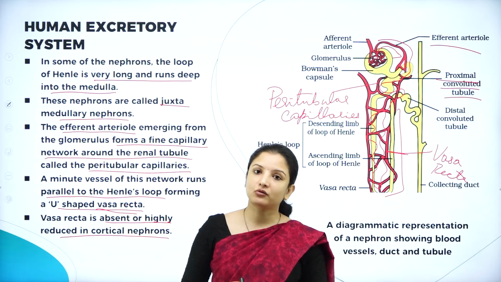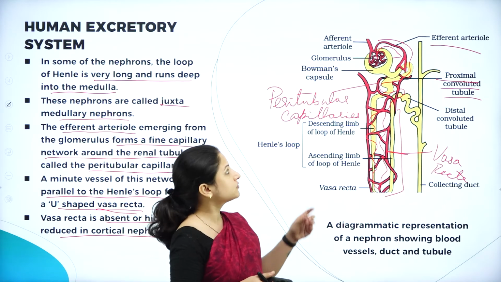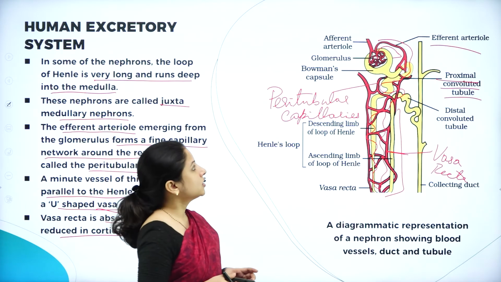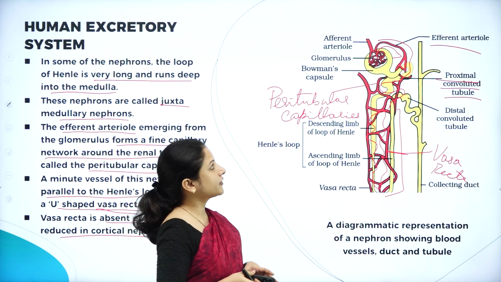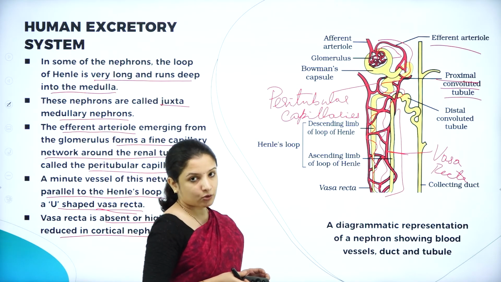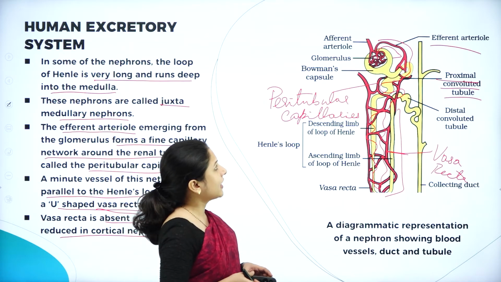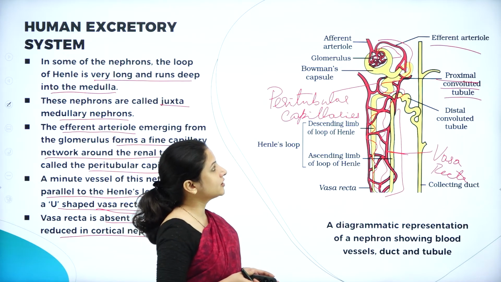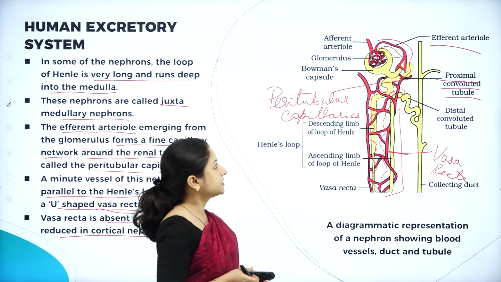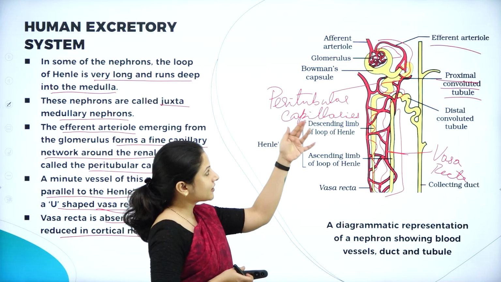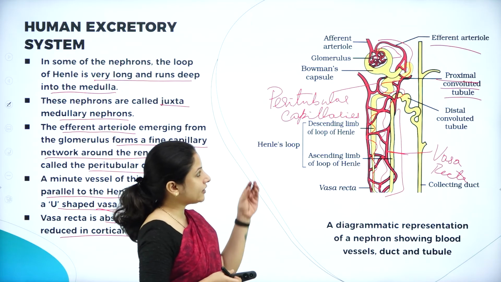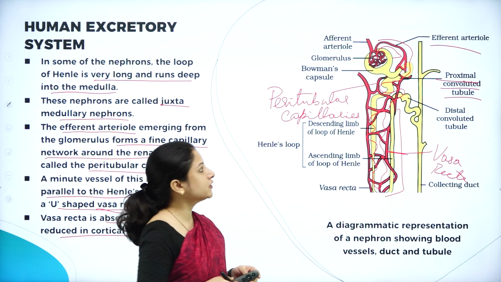We also learnt about the structure of the nephron, which is made up of the glomerulus and the renal tubules. The glomerulus is an extension of the afferent arteriole, and out of the glomerulus comes the efferent arteriole, which carries the blood out of the kidney. We also learned that the Bowman's capsule along with the glomerulus is called the Malpighian corpuscle. The Bowman's capsule extends to form a highly coiled tubular structure, which is called the proximal convoluted tubule.